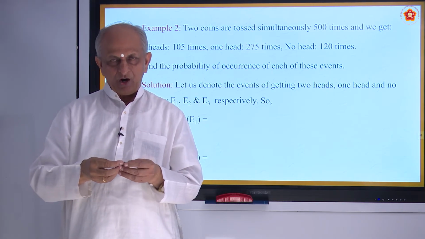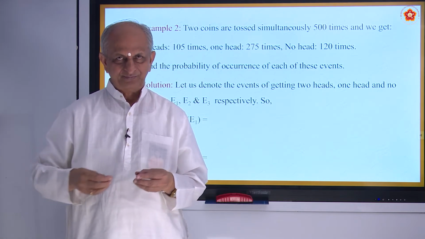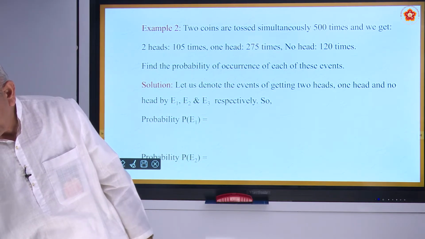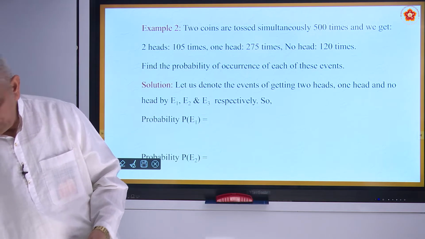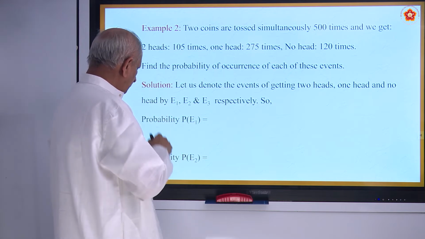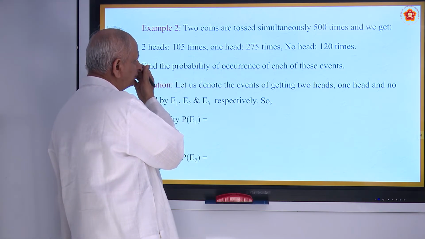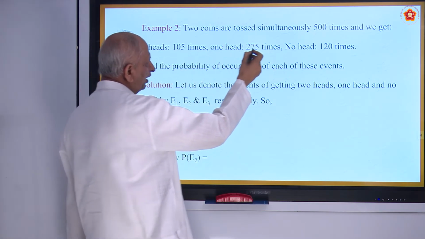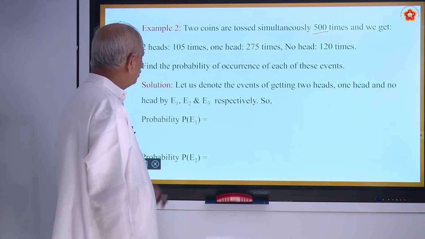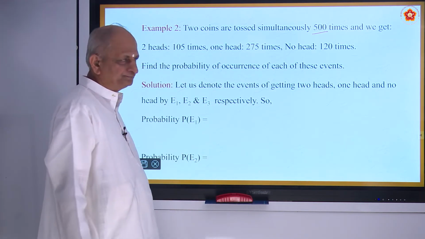So, here how many results are possible? All possible. Here the question is, they tossed it 500 times. We get 2 heads 105 times.